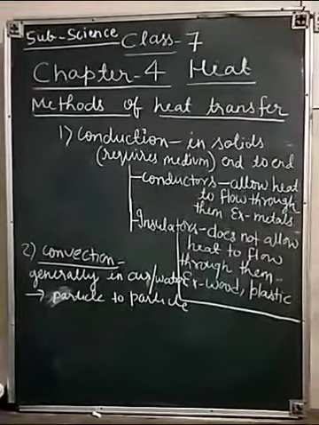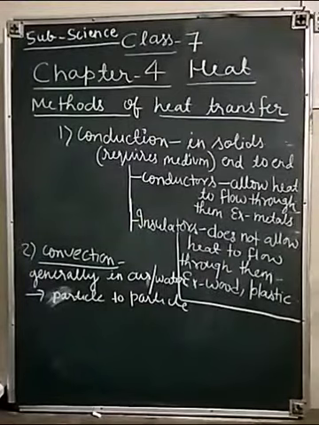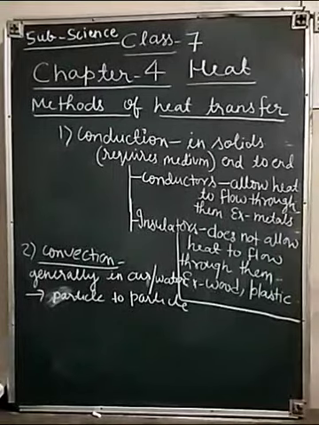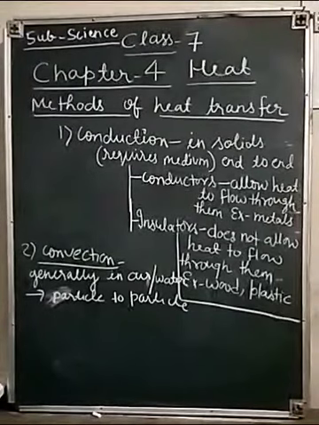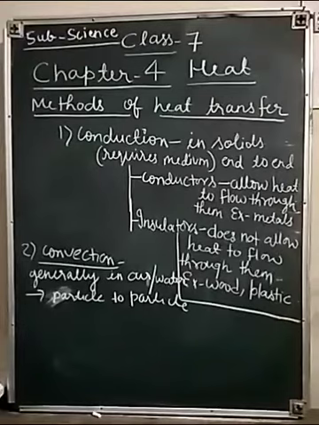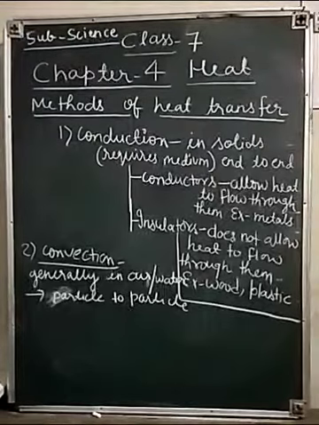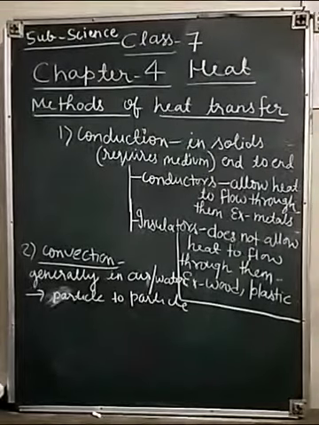Now, insulators are those materials which are poor conductors. These are materials which do not allow heat to flow through them, for example plastic and wood. Water and air are also poor conductors of heat, but in water and air the heat is transferred by the process called convection.